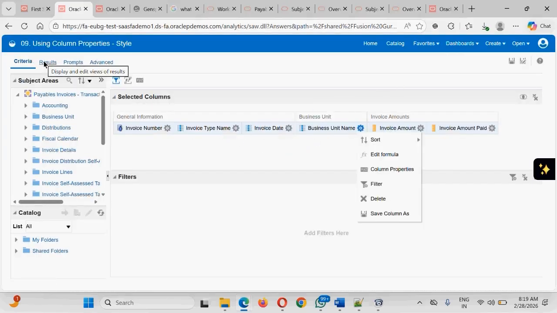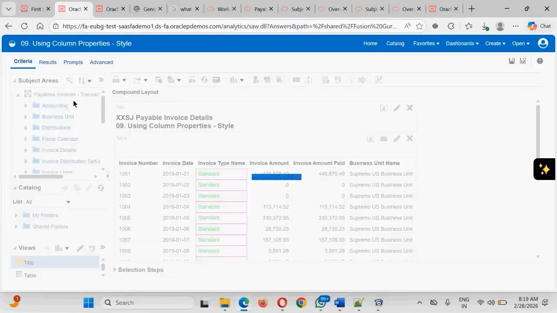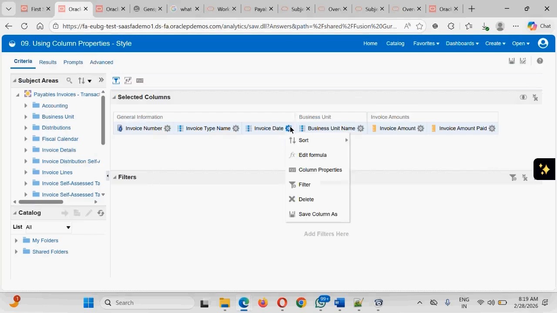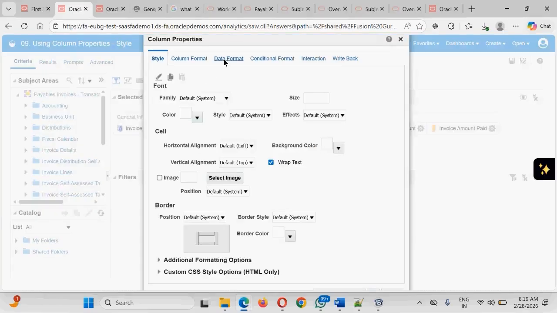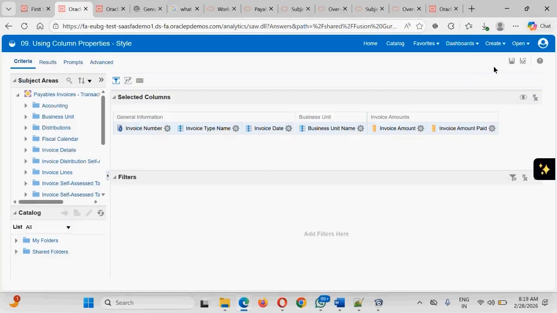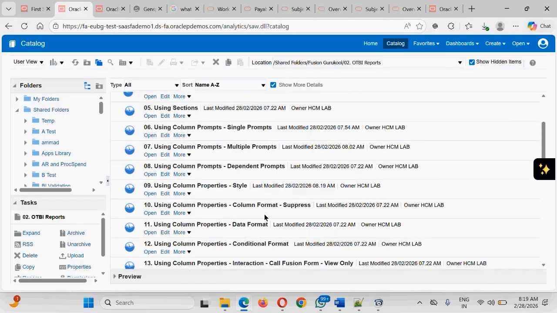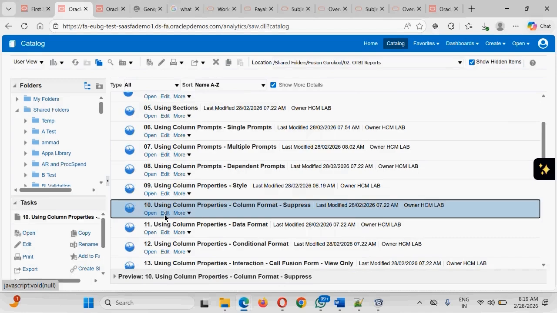Next property that we are interested in, going to the result. I am keeping this only specific to the style. That is the reason I am going to remove that particular property that we have kept here. Column properties. I don't want to override anything. Whatever comes by default should come. Save this. And the next thing that we are supposed to look into is the suppress property. So to see the suppress property, column format suppress, I have kept this particular example. Clicking on this edit, let's see what we have kept.